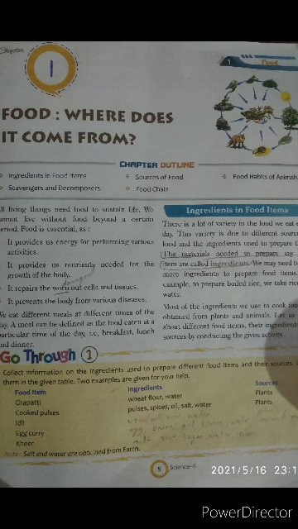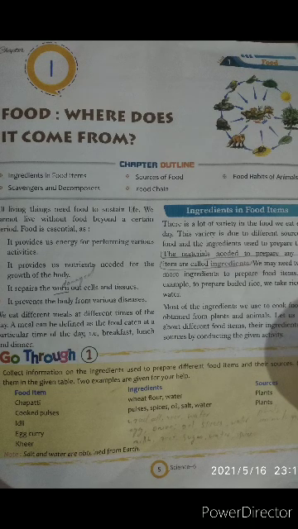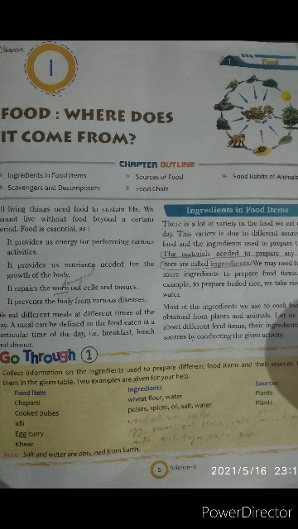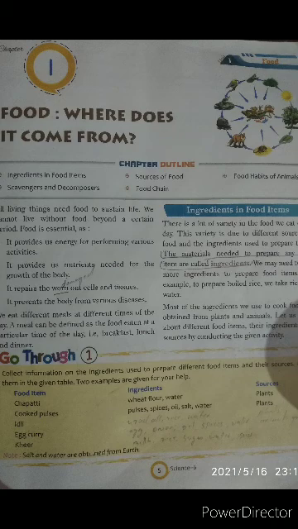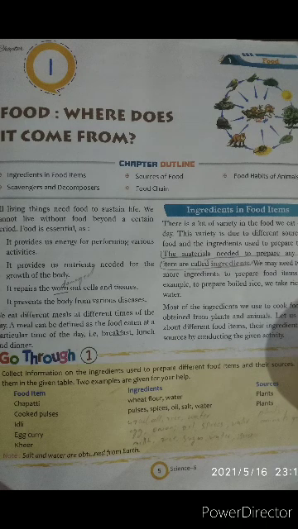What are the ingredients? There is a lot of variety in the food we eat every day. This variety is due to different sources of food and the ingredients used to prepare them. Different types of foods are there because different types of ingredients are used. That's why we get different types of food. Next, what do you mean by ingredients? The materials needed to prepare any food item are called ingredients. Just underline it.